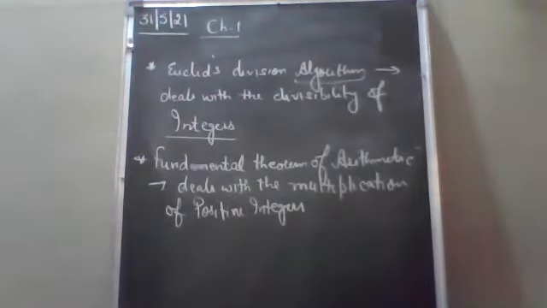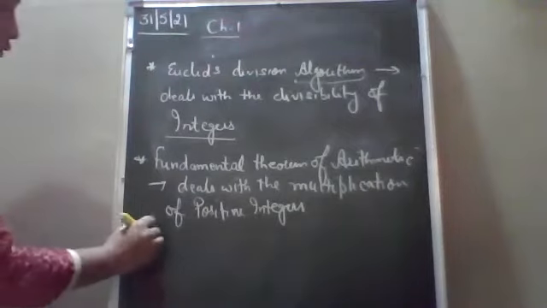In later we will discuss both the topics in detail. Fundamental theorem of arithmetic, this deals with the multiplication of positive integers. इसमें हम क्या पढ़ेंगे, इसका यूज कैसे करते हैं. Fundamental theorem का यूज हम करते हैं